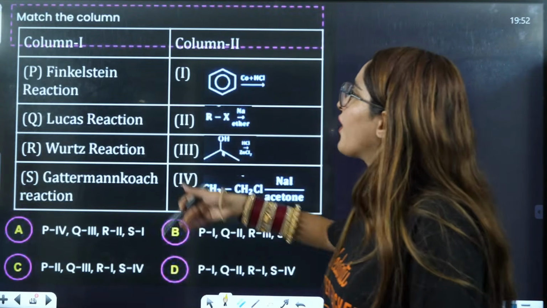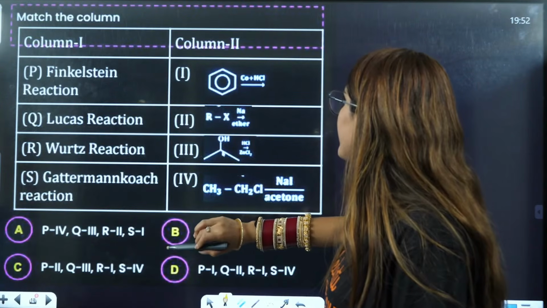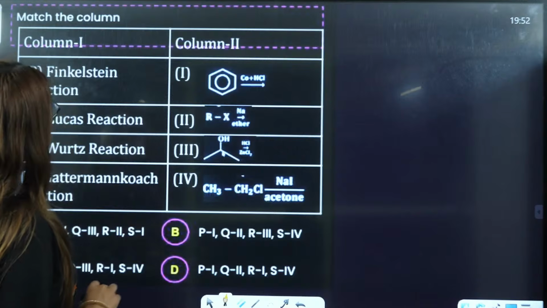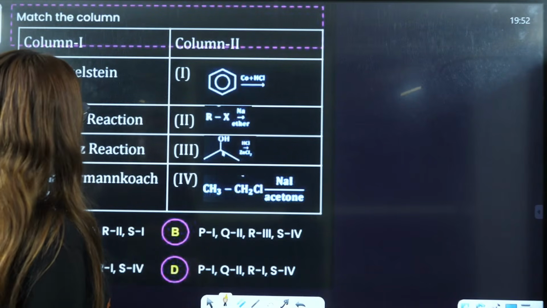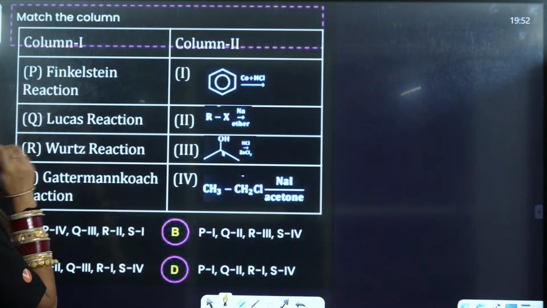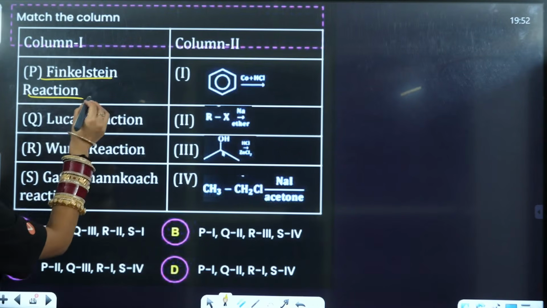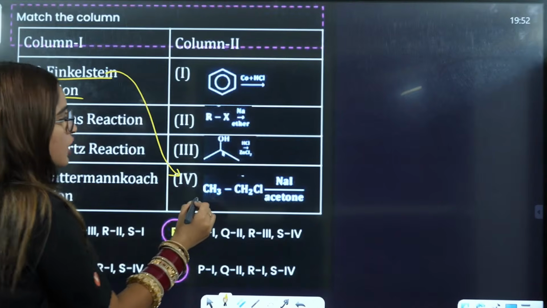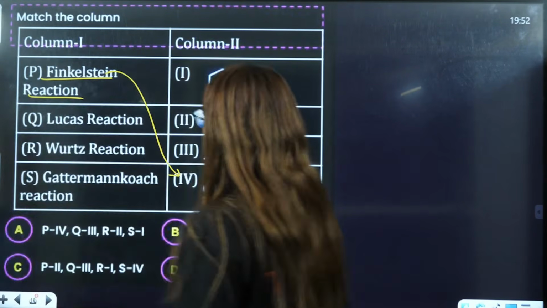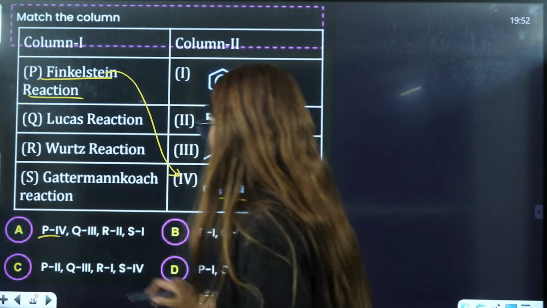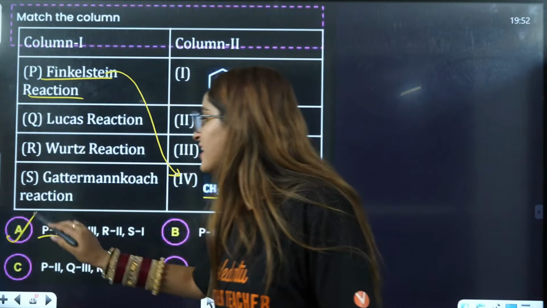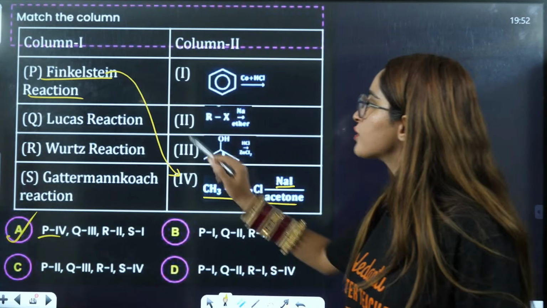Very easy question. Okay, so Finkelstein reaction. Let us see, this is the Finkelstein reaction. You have halogen exchange with NaI and acetone. So P is 4. There is only one option, ma'am. Answer A is the correct answer. So let us see the others also.